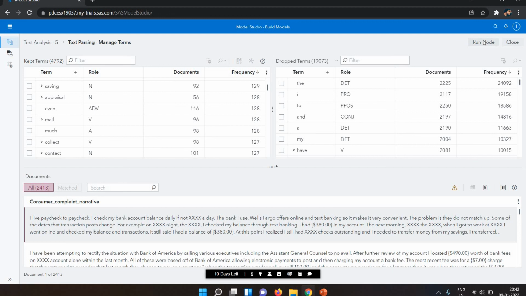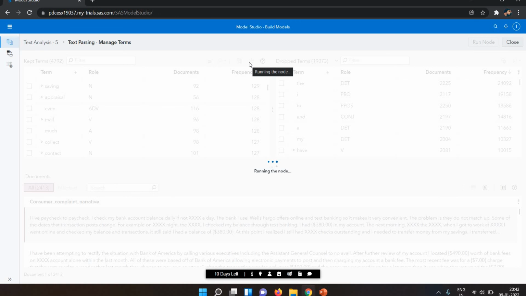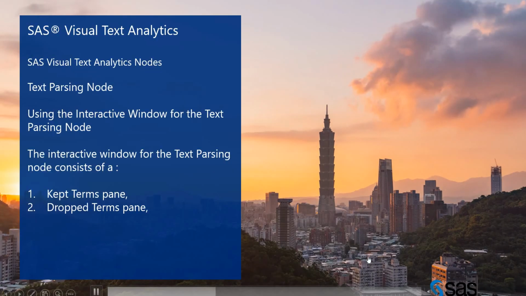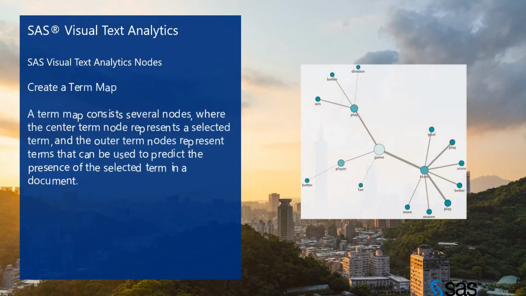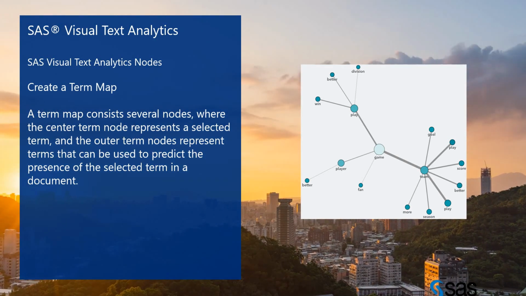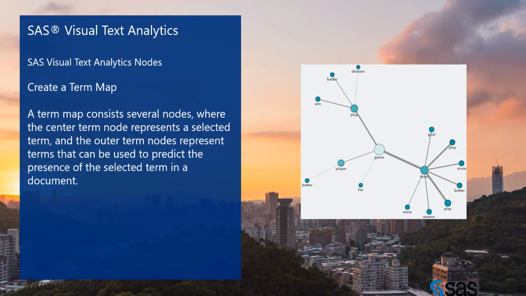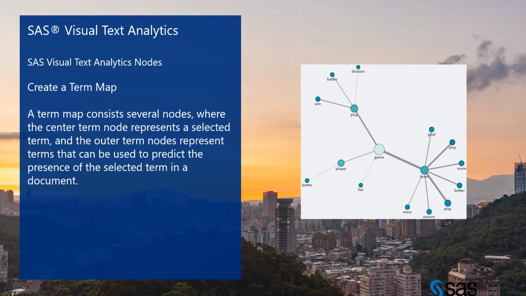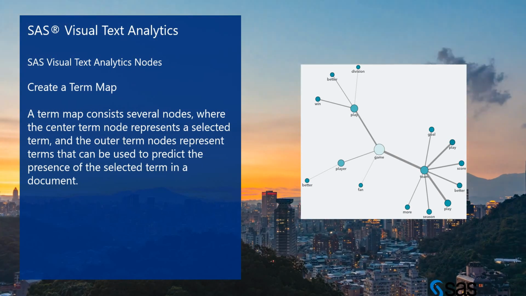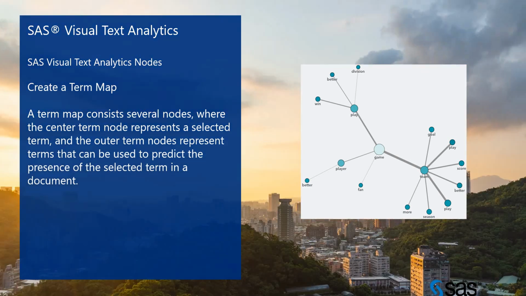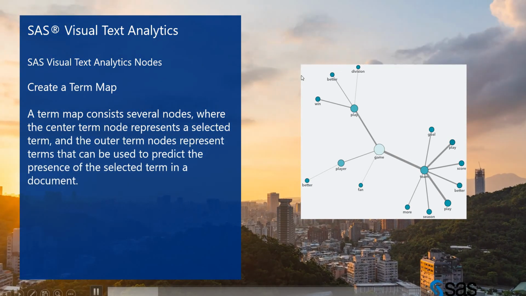I need to run the node first because the tree map is not showing here. Next is create a tree map. So what is a tree map? A tree map consists of several nodes where the center node represents a selected term, and the outer term nodes represent the terms that can be used to predict the presence of the selected term in a document. So they will predict something.